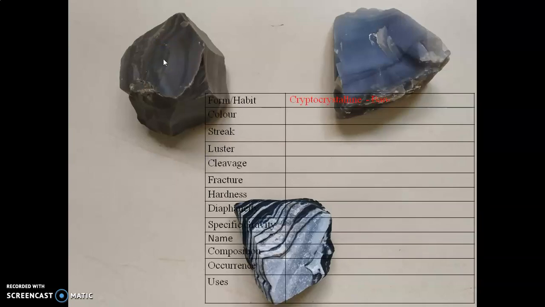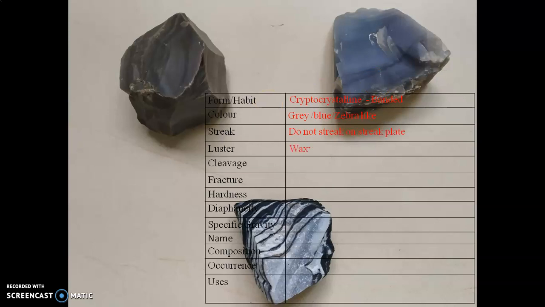The habit is cryptocrystalline banded. You can see the banded nature in these 3 minerals. Color: gray, blue, zebra-like. Streak: they do not streak on a streak plate.